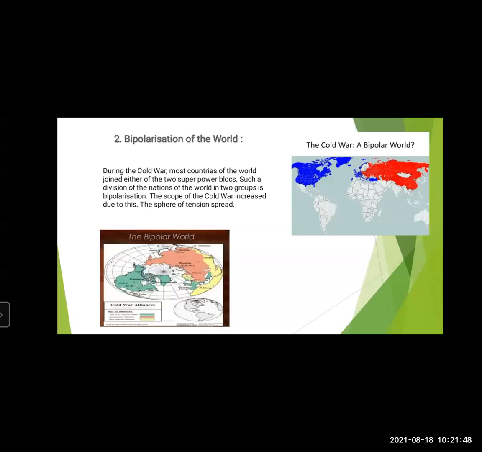So the scope of Cold War increased due to this. There was a lot of extension of Cold War because of the world being divided into two parts. Some countries supporting America, some countries supporting Soviet Union. So there was a lot of tension spread all over the world.